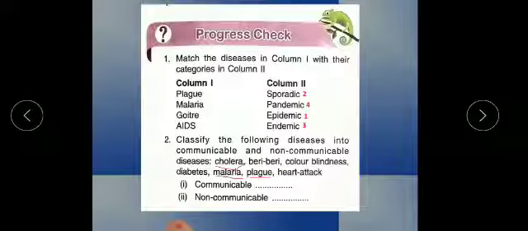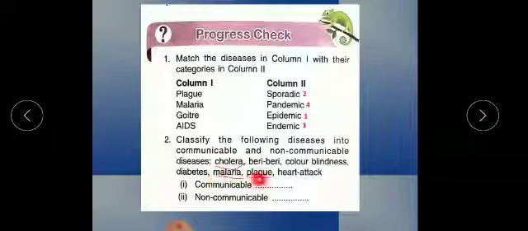Okay, now children, the second one: we have to classify some diseases whose names are given here. You can see the last two lines. We have to segregate them into communicable and non-communicable diseases. I have already marked, as you can see, the red mark under cholera, malaria and plague.